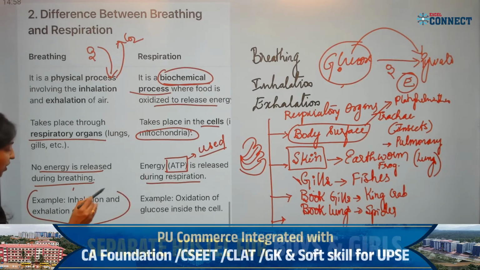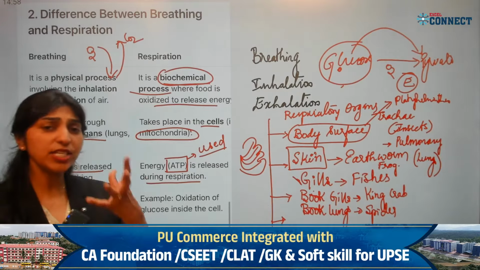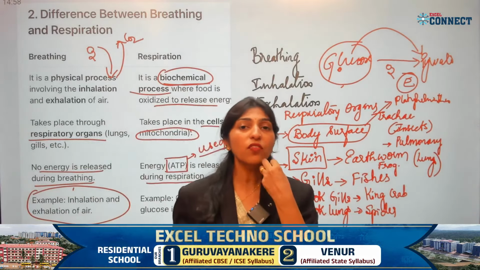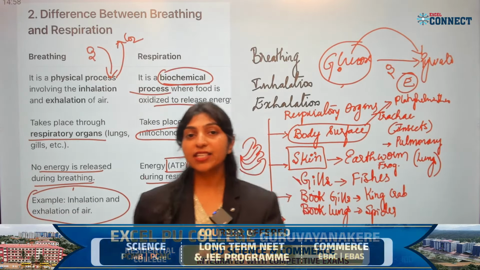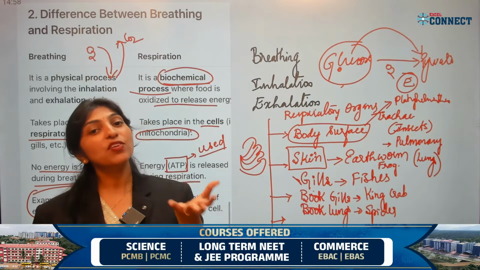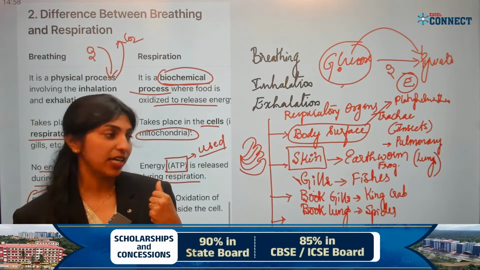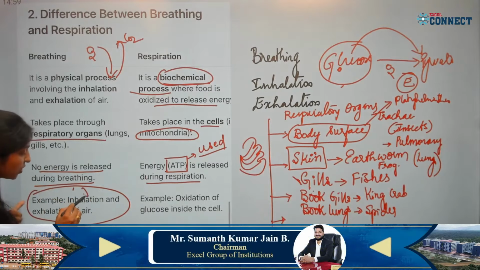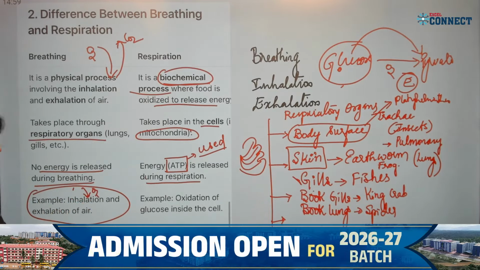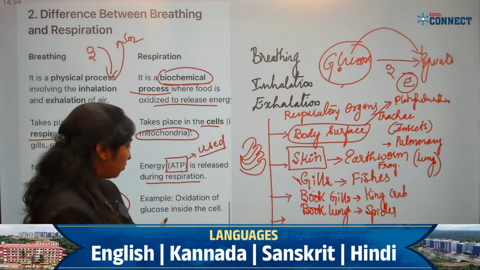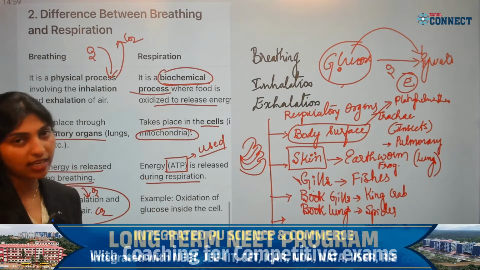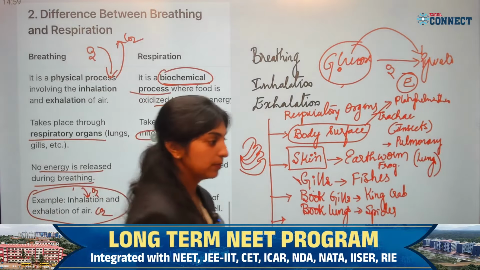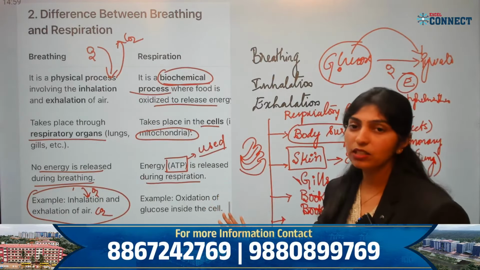Now, for example, we have inhalation and exhalation. Inhalation is the intake of atmospheric air which is rich in oxygen, and exhalation is releasing the alveolar air which is rich in carbon dioxide. Inhalation means taking oxygen inside, exhalation means releasing carbon dioxide outside. Clear? Okay. Now, an example for respiration is the oxidation of glucose inside the cell, the utilization of glucose.